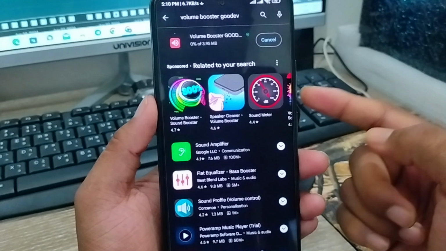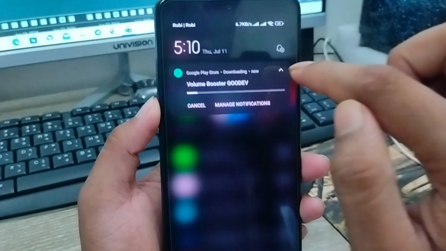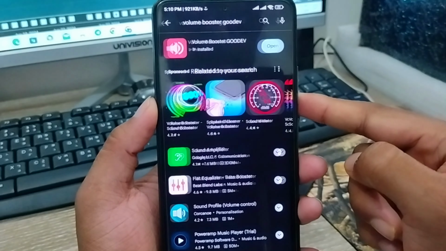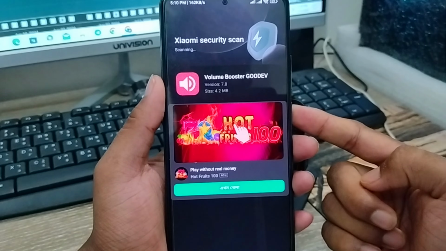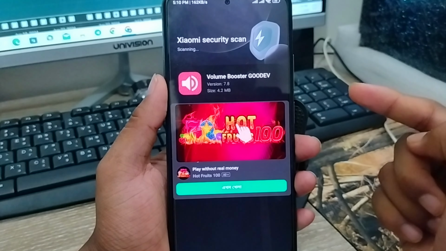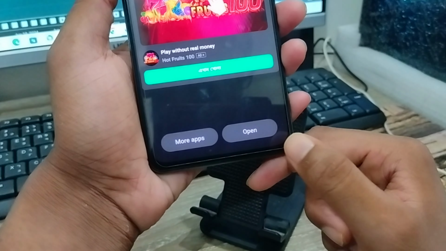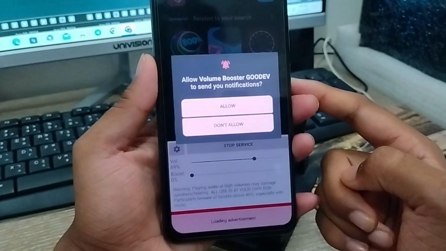And it's going to take a couple of moments. Make sure you have a stable internet connection, because without an internet connection the process is not going to work. Well guys, as you can see, all the process is going on here. They're going to be scanning for viruses anyway. I'm going to tap OK, then tap the open option from here.